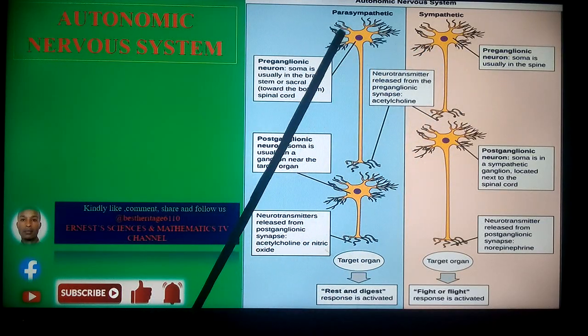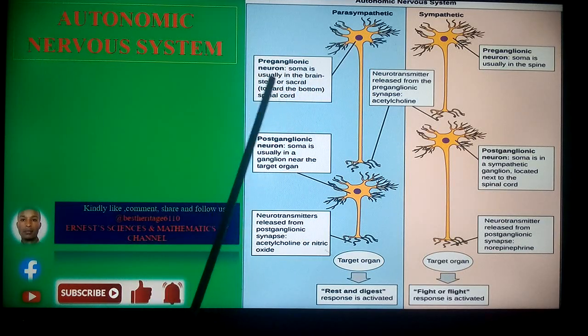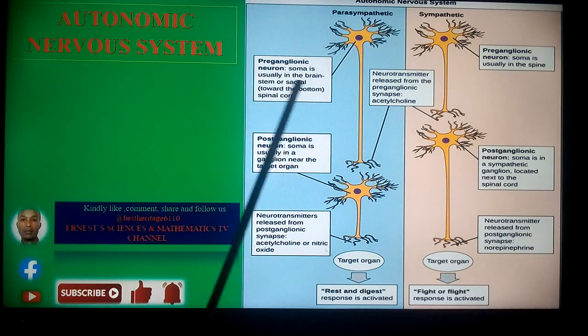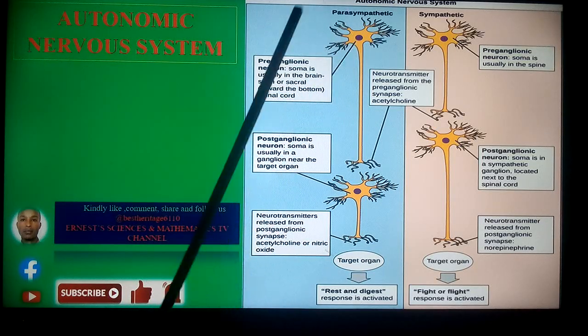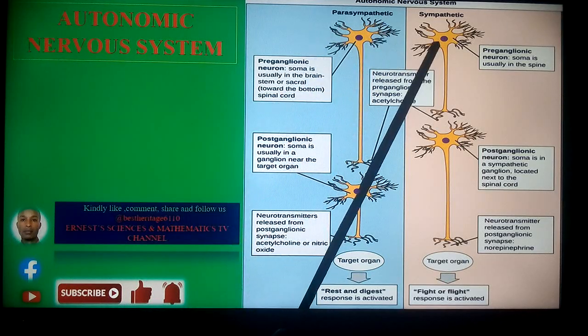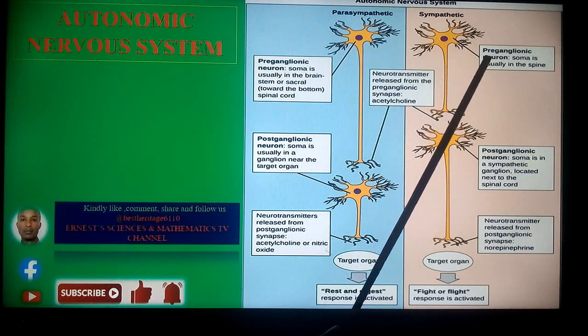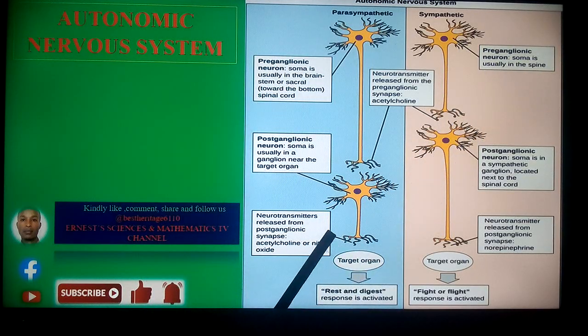For the parasympathetic, we're going to see that the preganglionic neuron, the soma, is usually in the brainstem or the sacral, that is towards the bottom of the spinal cord. I'm going to give another illustration which is going to show various aspects of these specific nerves, and of course we are going to see how the afferent and efferent sections are coordinating. And then we are going to look at the sympathetic preganglionic neuron, whereby the soma is usually going to be located in the spine.